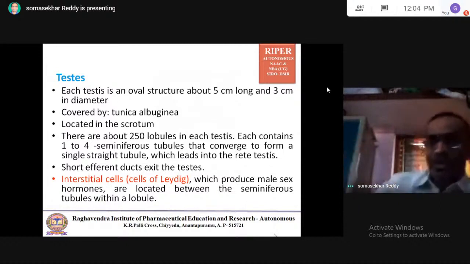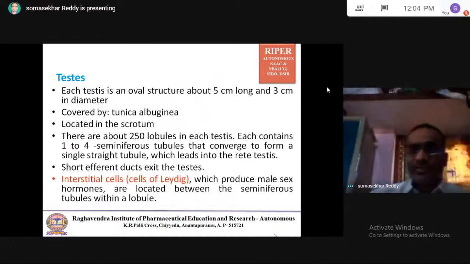Very, very important. A question came from this section in a previous GPAT: which cells of the male reproductive system secrete testosterone? You know, testosterone is the male sex hormone.